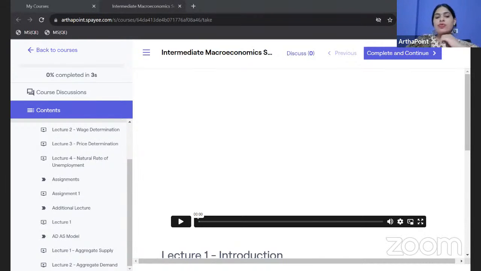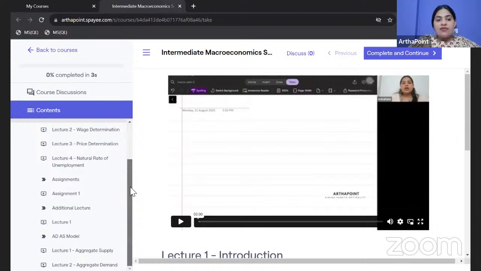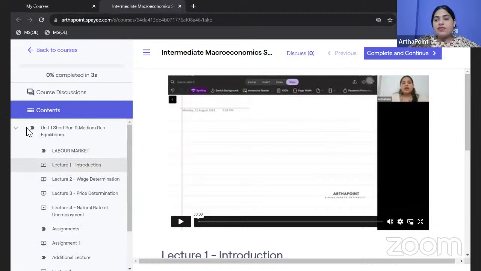First of all, I want you to go through the portal once and see what all we have covered till now. Okay. So let me open the portal once. So beta, this is the portal that I want to talk about. And if you can see, we have already covered unit 1 of the course. We have done short run and medium run. And in this, we have covered these chapters, which are introduction, wage determination, price determination, and natural rate of unemployment.